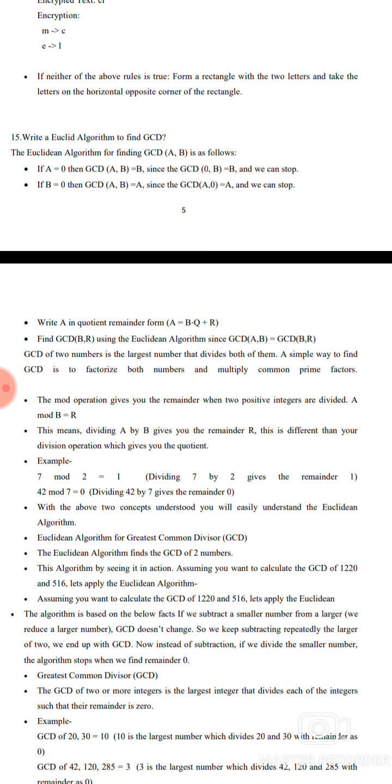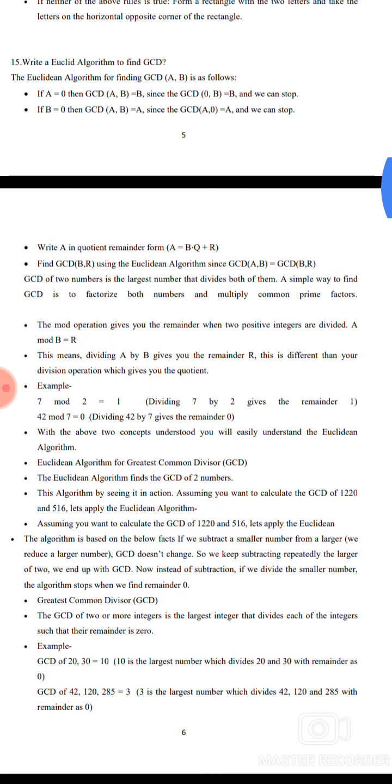15. Write the Euclidean algorithm to find the GCD. To find the GCD: if A equals 0, GCD of A, B equals B, since the GCD of 0, B equals B, so we can stop. If B equals 0, GCD of A, B equals A, since GCD of A, 0 equals A, so we can stop.